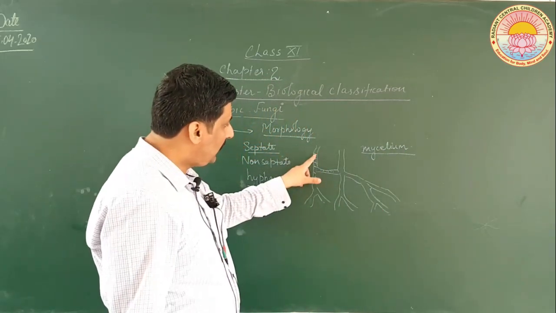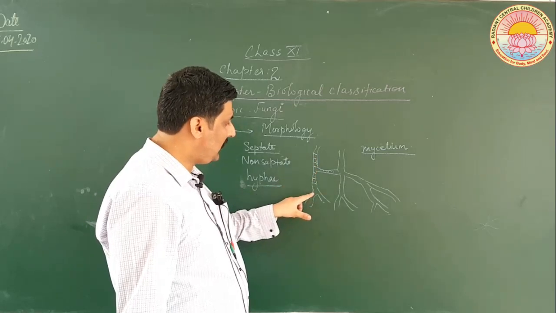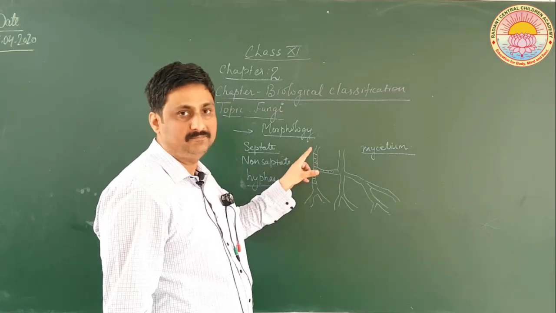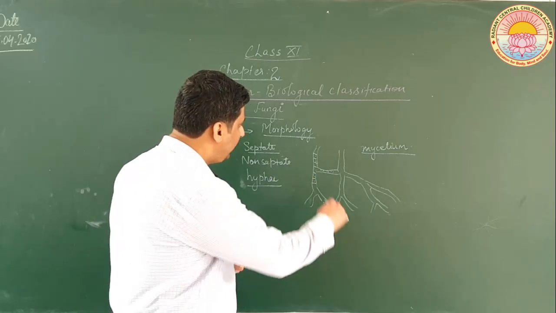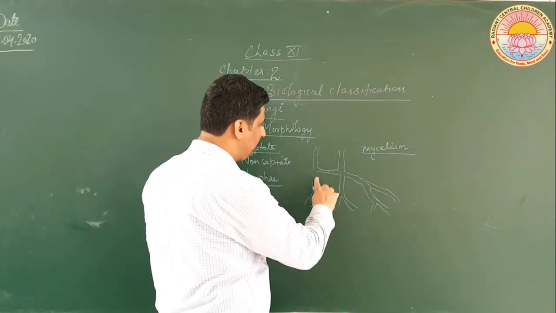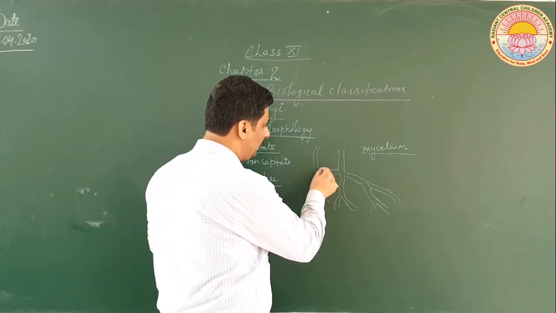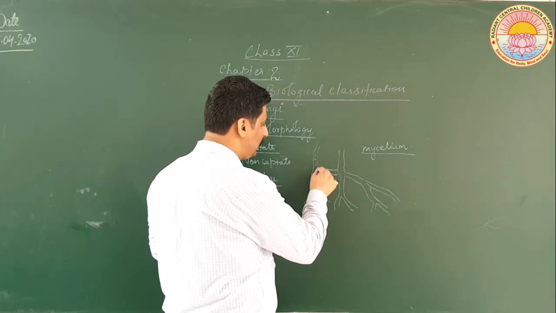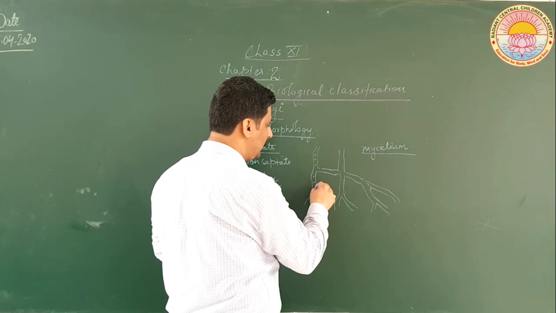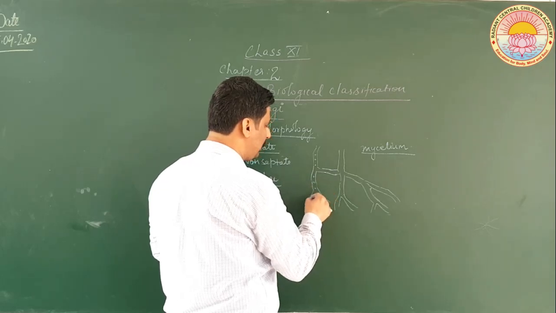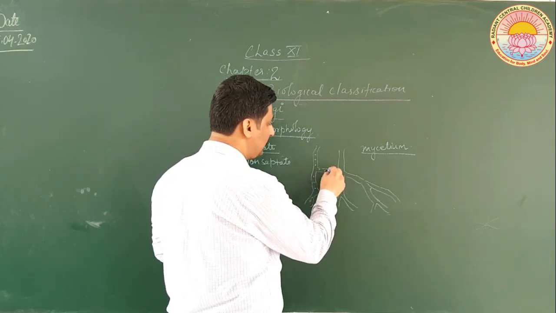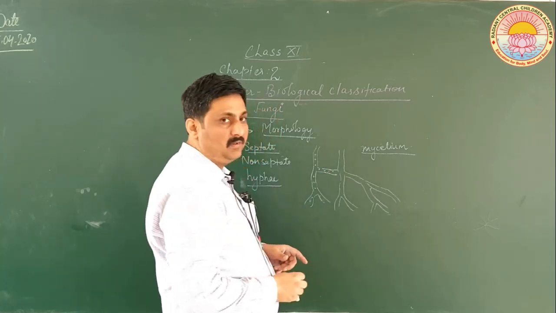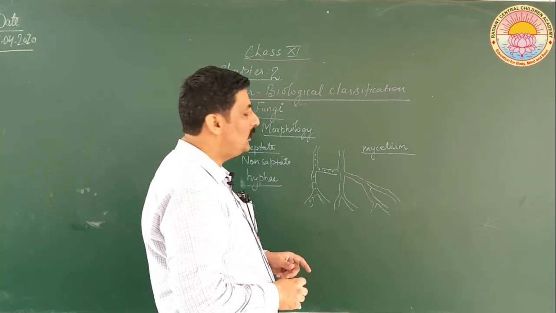Now, this hypha may have a number of nuclei, and it may be possible that in a hypha nuclei are present, but cross walls are not present. If the cross walls are not present, they are said to be non-septate.